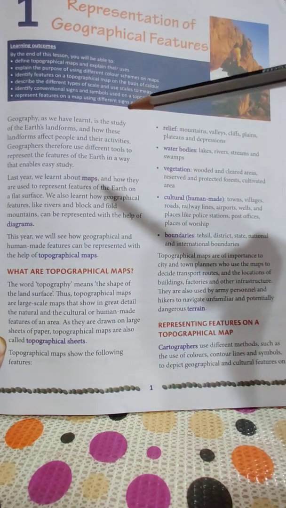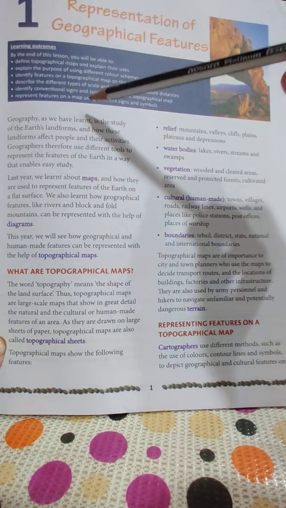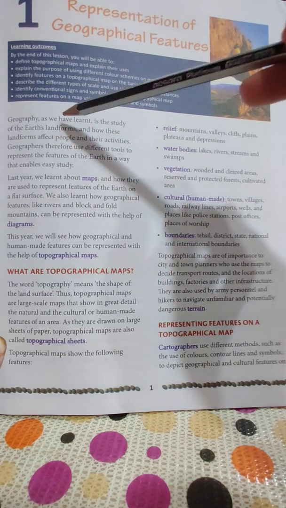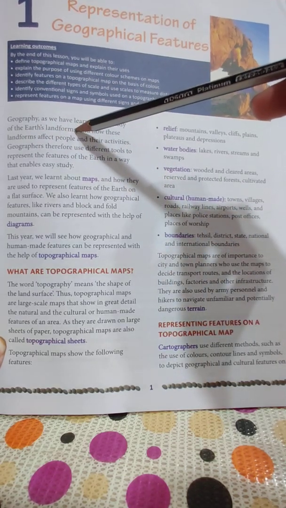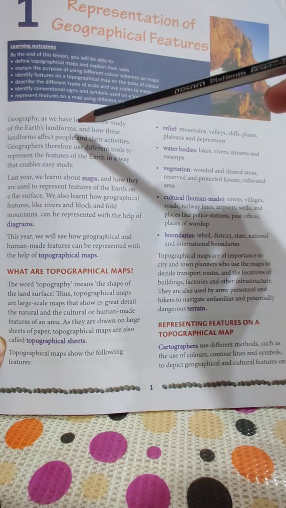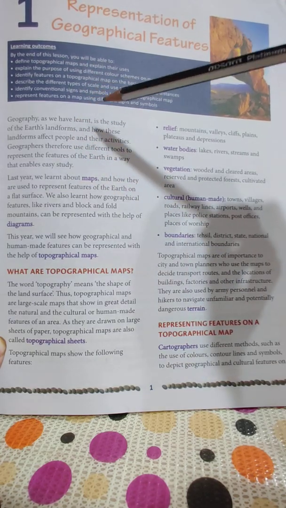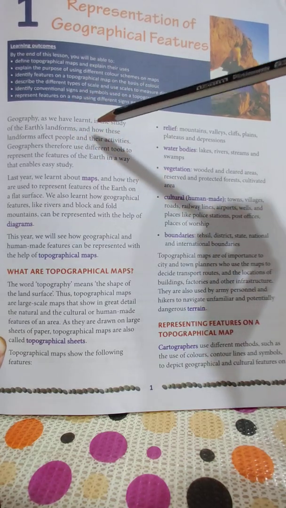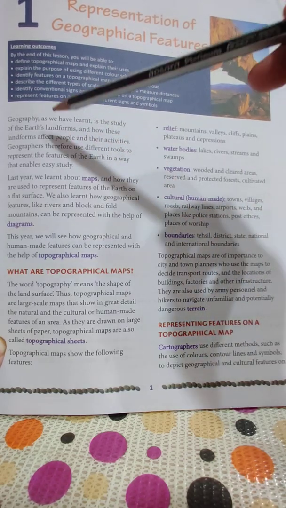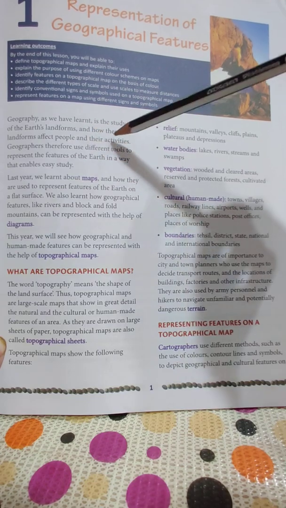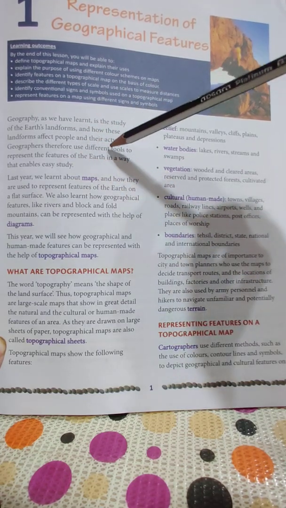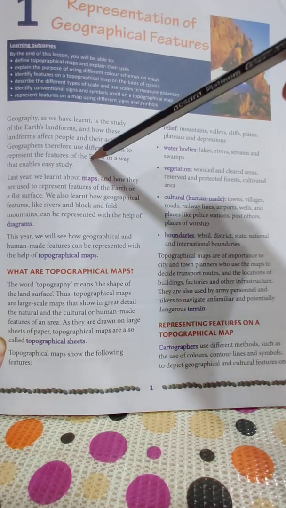So, let's get started. Geography, as we have learned, is the study of the earth's landforms. Now, what is the meaning of landforms? A natural feature of the earth's surface, that is Bhu-Akritiyan, and how these landforms affect people and their activities. Geographers therefore use different tools to represent the features of the earth in a way that enables easy study.